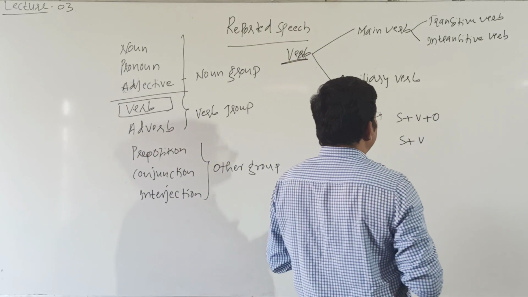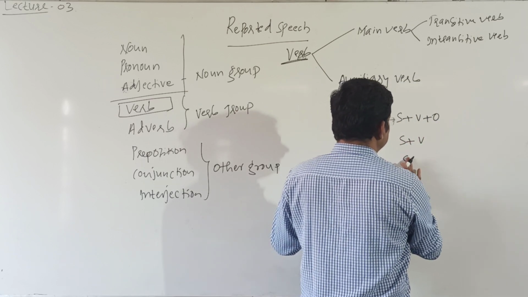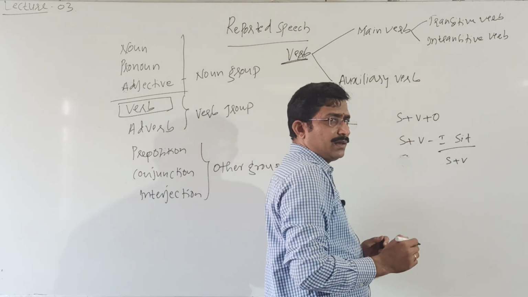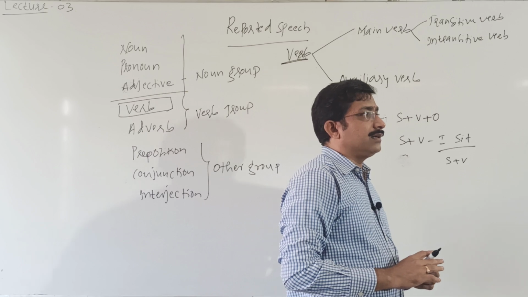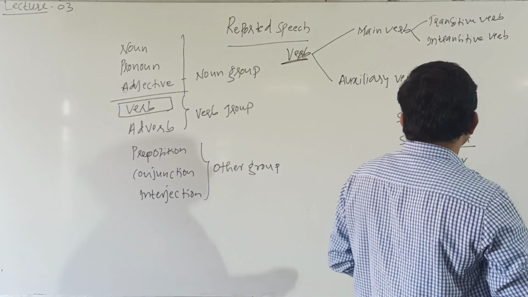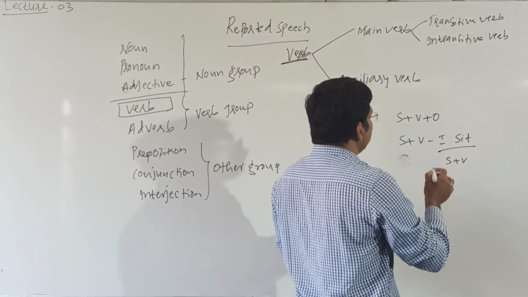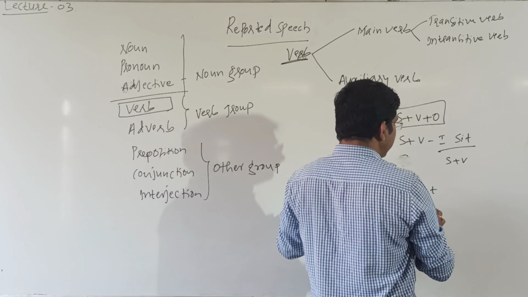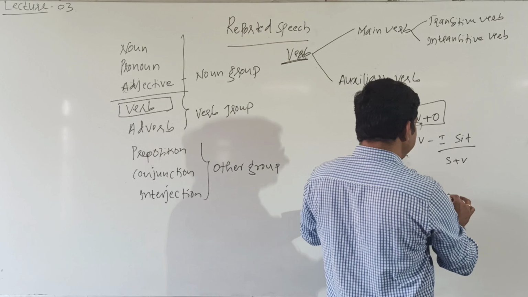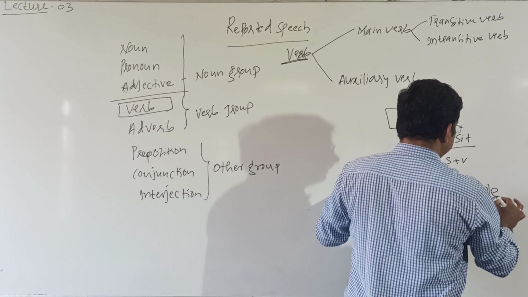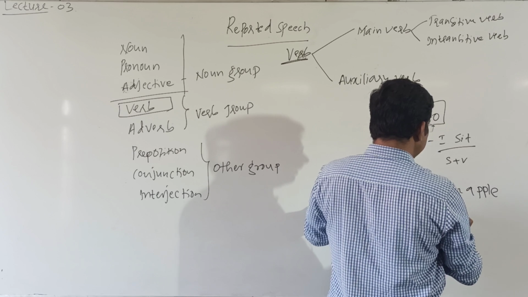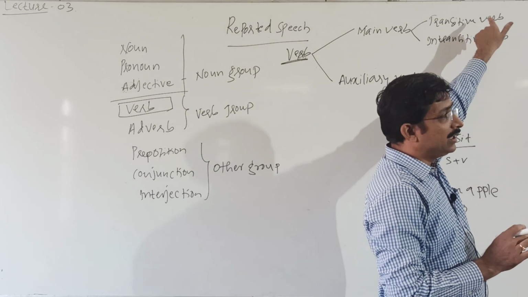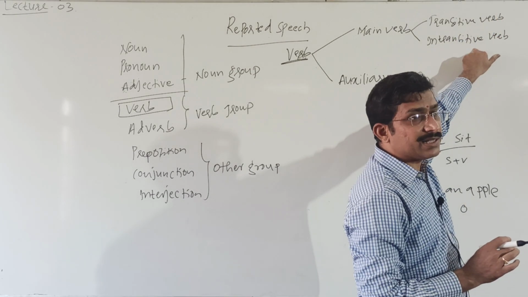For example, I sit, S plus V. There is no requirement of an object. But take a very simple example, I eat an apple. Here S plus V plus O, a verb which requires an object is called transitive verb. Which doesn't require an object is called intransitive verb.